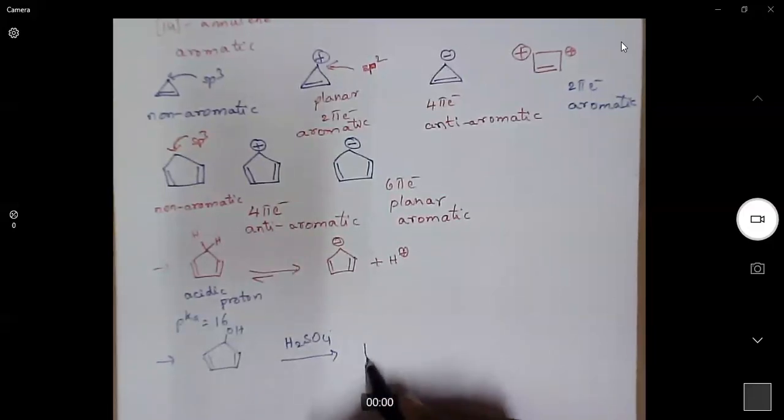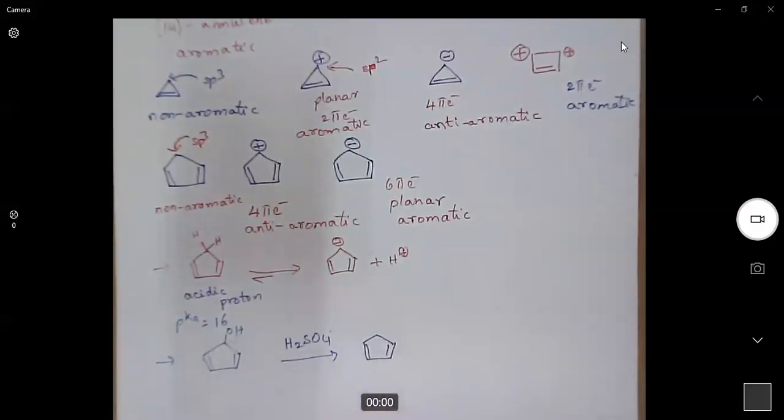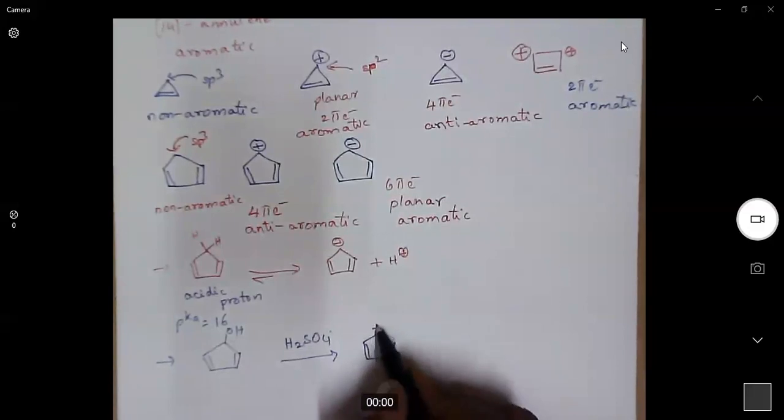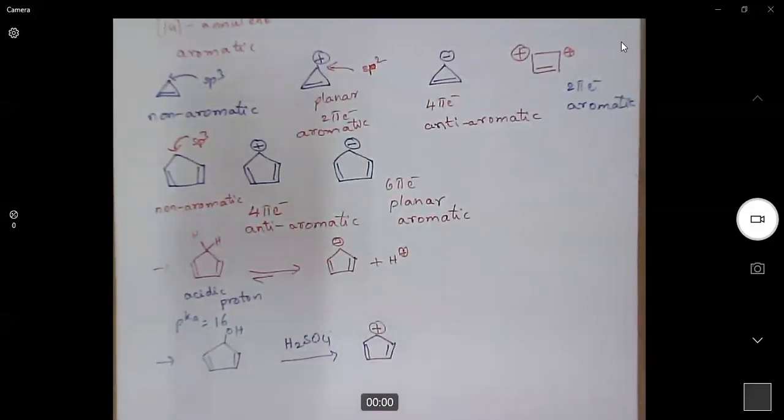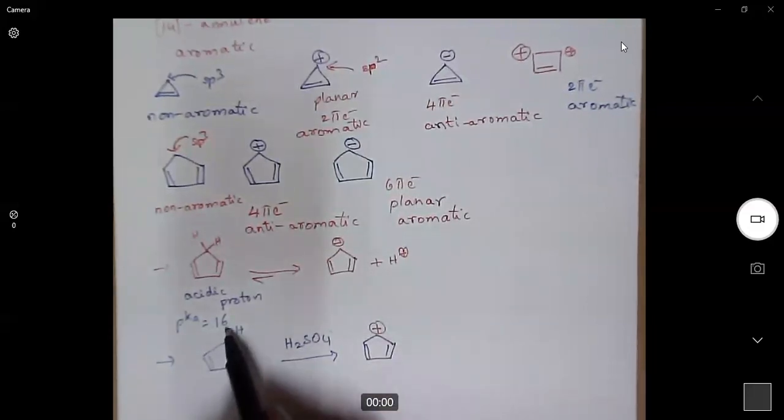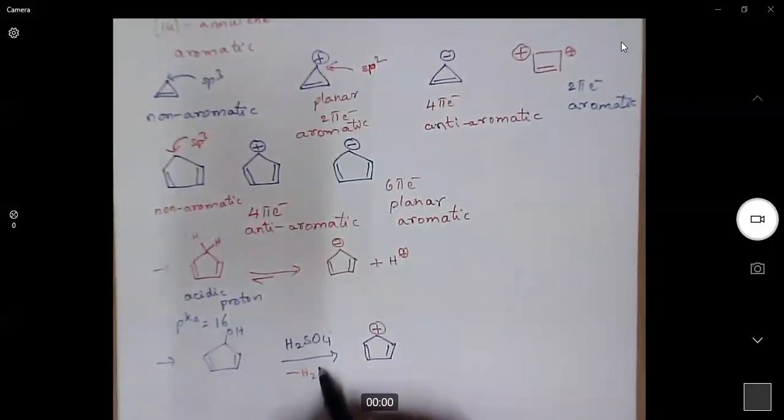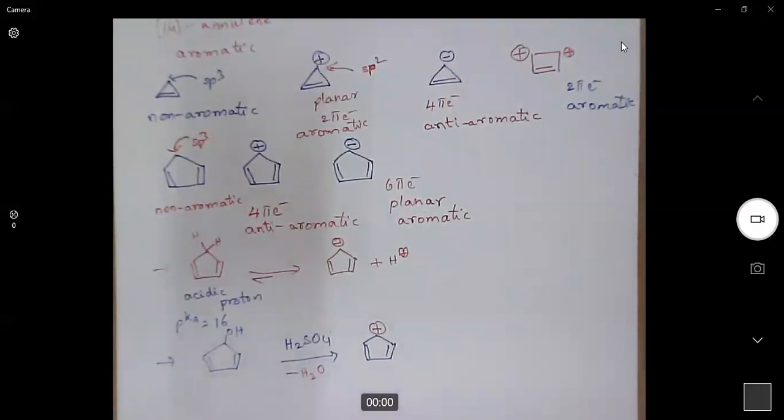When we remove OH, we will get a carbocation. This is called dehydration. Dehydration means loss of water. H plus from sulfuric acid will attack the alcohol and it becomes OH2 plus. So that water will come out.